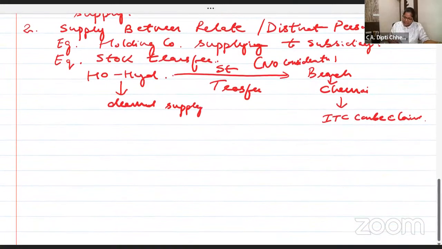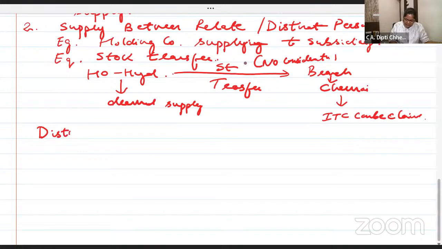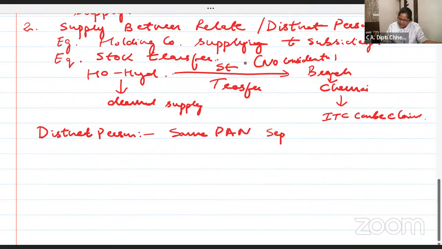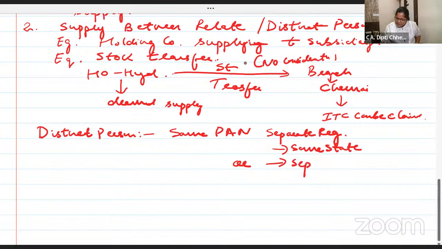Now what is a distinct person? I want you all to write again. Distinct person: same PAN, separate registration, in the same state or separate state. It is treated as a distinct person. Are you all getting?